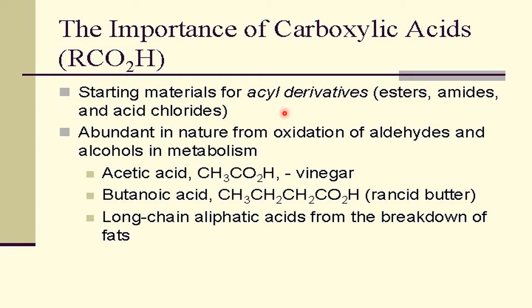Carboxylic acids are used as starting materials to prepare some other acid derivatives, for example, acid halides, acid anhydrides, acid esters, acid amides. Many compounds are prepared by using the carboxylic acids as starting materials. That's why we have to study the chapter on carboxylic acids.